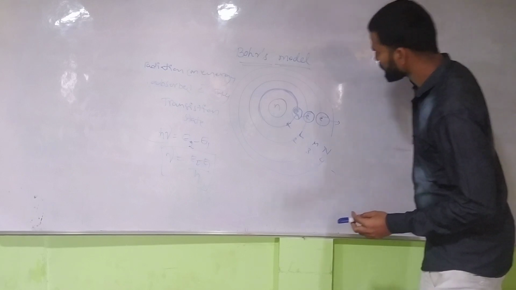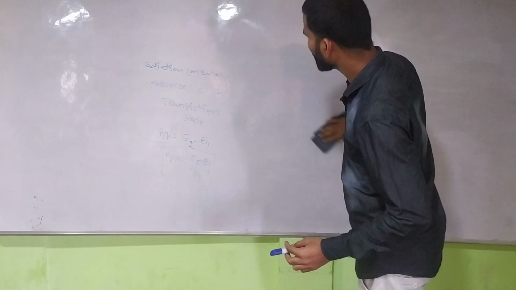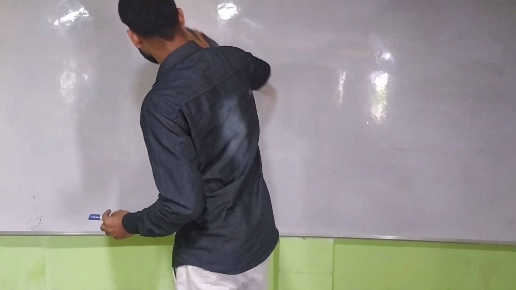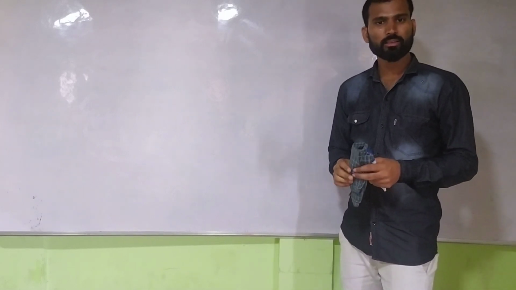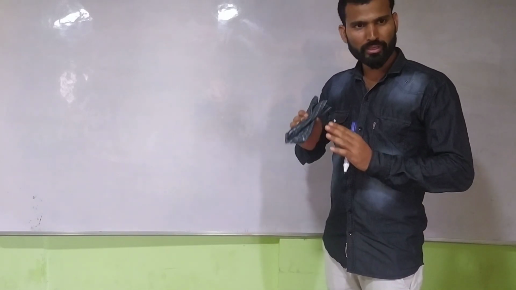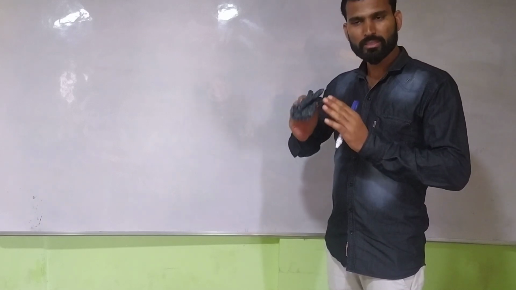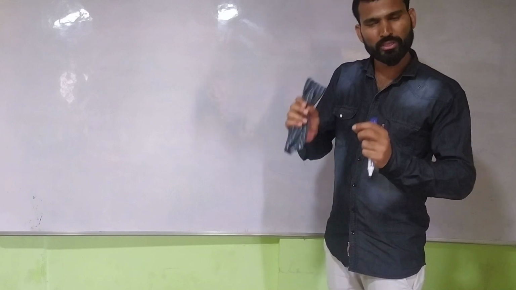So this is called the Bohr model. What did you understand through this Bohr model? Each atom has some subshells, and the energy increases with each subshell.